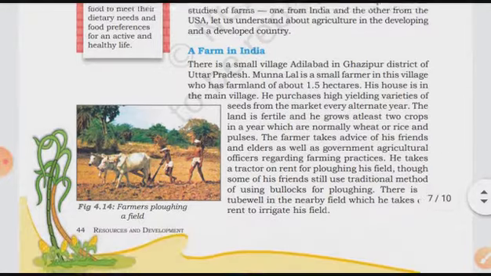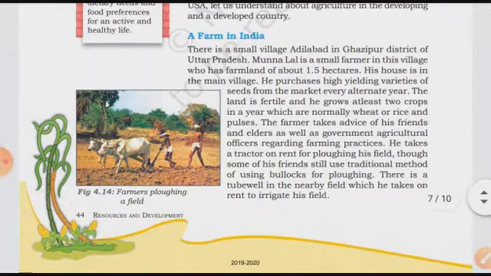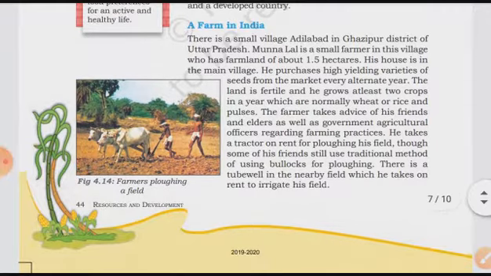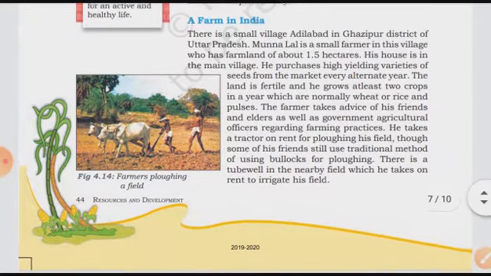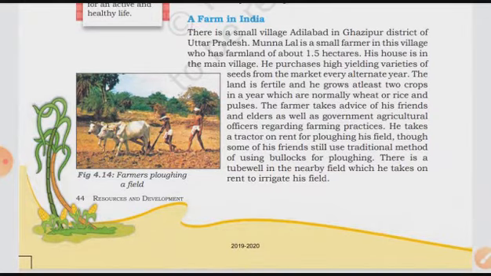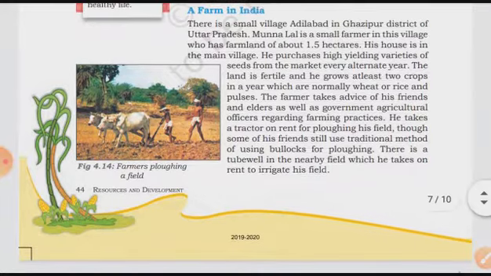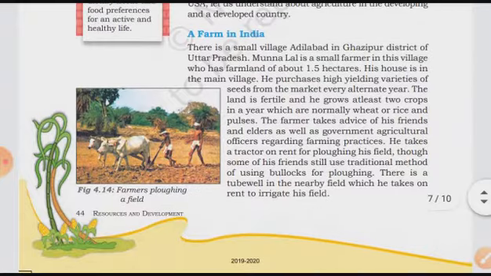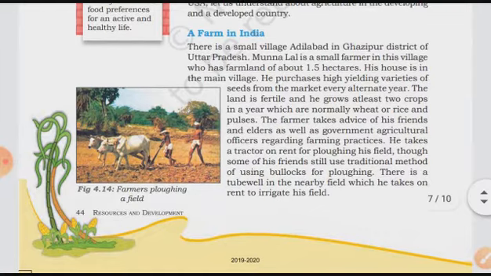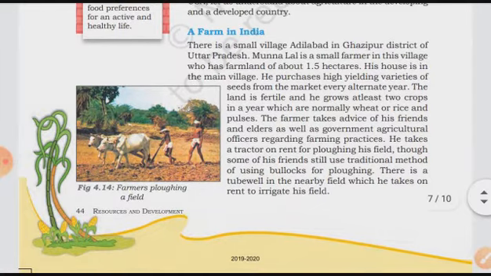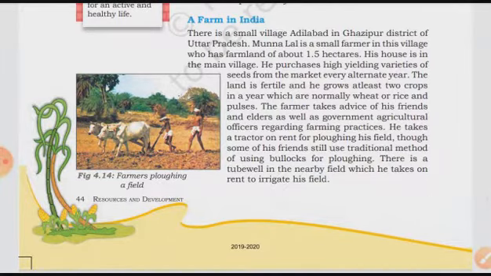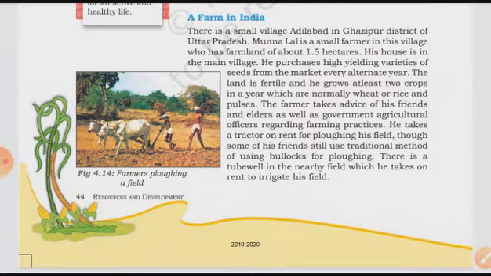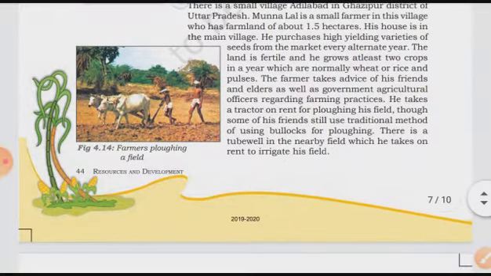In a farm in India, there is a small village, Adilabad, in Gazipur district of Uttar Pradesh. Munna Lal is a small farmer in this place who has a farmland of about 1.5 hectare. His house is in the main village and he purchases high yielding variety of seeds from the market every alternate year. So they have given the example of one farmer from Uttar Pradesh, named Munna Lal, having 1.5 hectare of land. His house is at the center of the village, and he purchases HYV seeds, high yielding variety of seeds, from the market every alternate year.